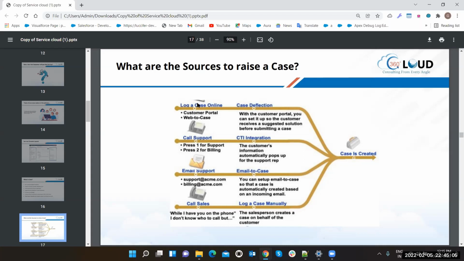Hello, one doubt. What is the difference between Service Console and Service Cloud, clearly with an example, please? As I just explained, you are using your phone, right? In the phone we have the app menu, which has all of the apps. It's very difficult to search for an app again and again, so what we do is drag the app onto the home page so we can easily access it. Service Console is just like a home page for the service. You can easily access your cases one by one, but not all the tabs are available. Service Cloud has more tabs, but Service Console has only two tabs.